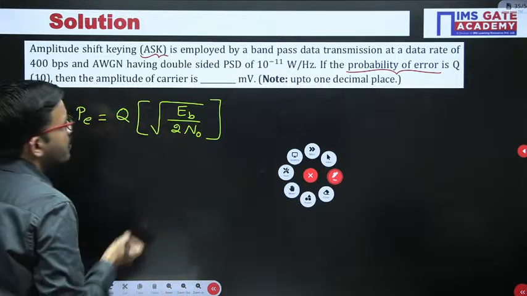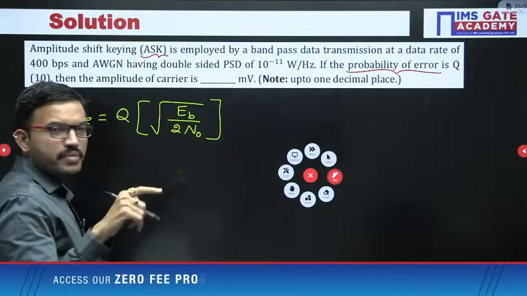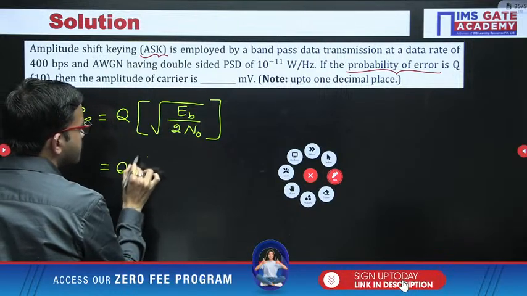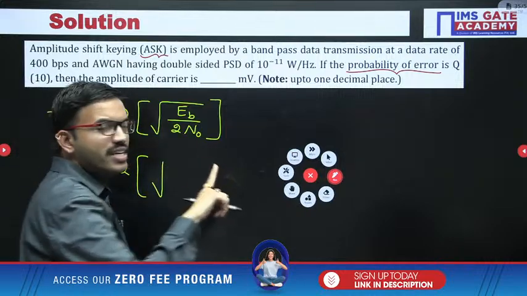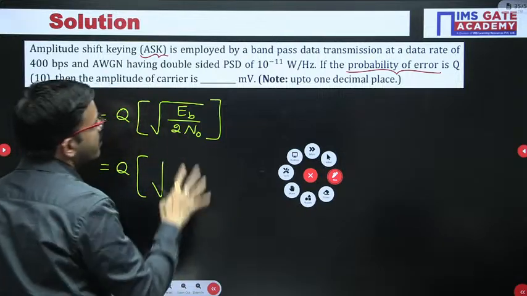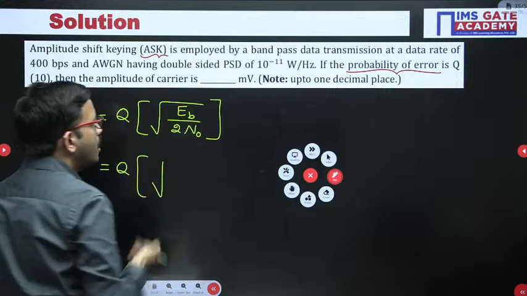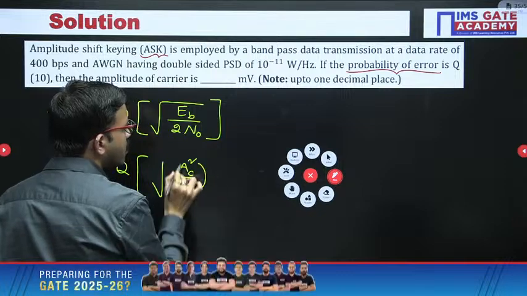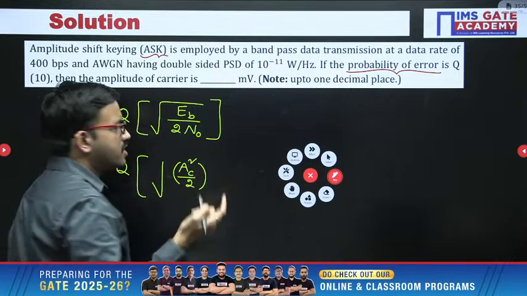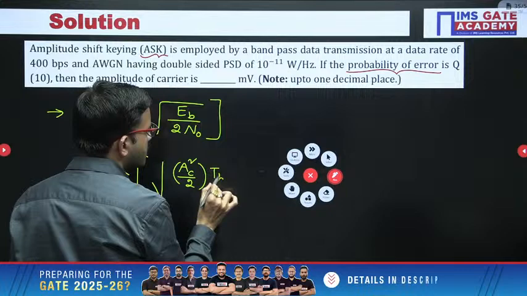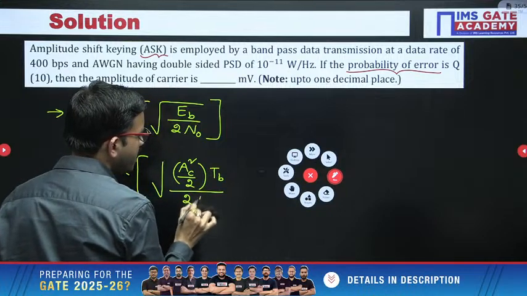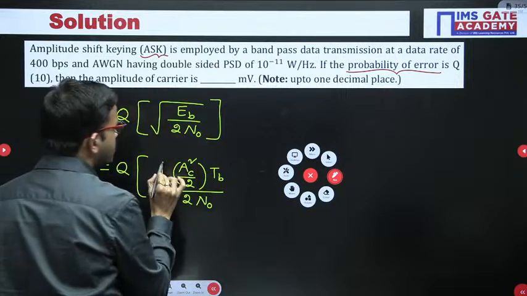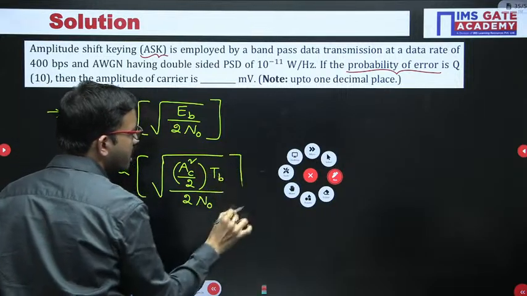Okay, now coming to energy per bit. Energy per bit is nothing but power multiplied with time, that's all. Whenever you are having a cos signal or sin signal, power is nothing but Ac square by 2, and this power we have to multiply with the bit duration, that is nothing but Tb. So in this way, based on the given data, we can rearrange into any other form. Okay, the basic formula is this one. From there we can rearrange into any format.